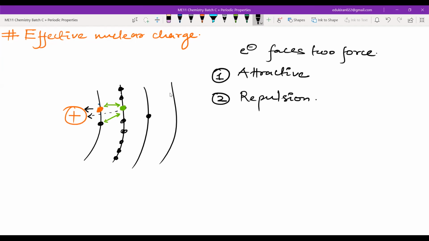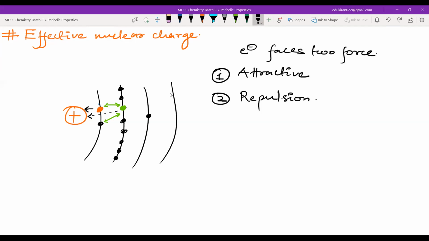Yes, sir. So there will be a certain decrease in the attraction it is feeling towards the nucleus, because these electrons which are creating the repulsion are in between the nucleus and the electron we are looking at. That is why the effect of nuclear charge will be reduced.